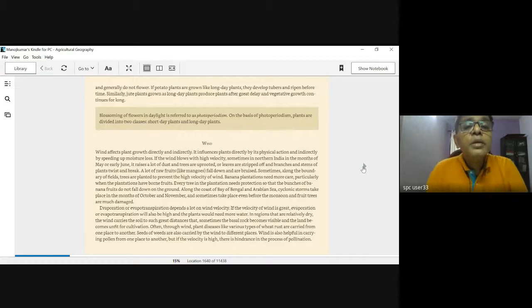Okay, then wind, another climatic aspect which plays an important role. Wind, we have seen in evaporation that wind plays an important role. As far as evaporation is concerned, wind plays an important role.